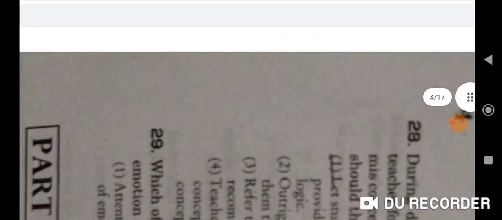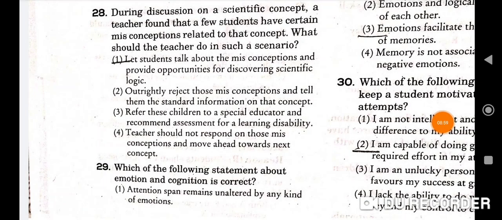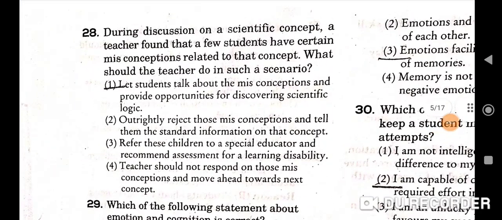Next question is, 28th question is, during discussion on a scientific concept, a teacher found that a few students have certain misconceptions related to that concept. What should the teacher do in such a scenario? So let students talk about the misconceptions and provide opportunities for discovering scientific logic. First will be the correct option here.